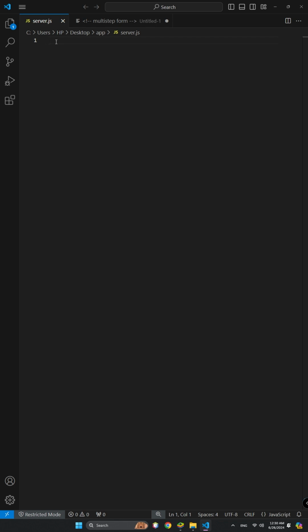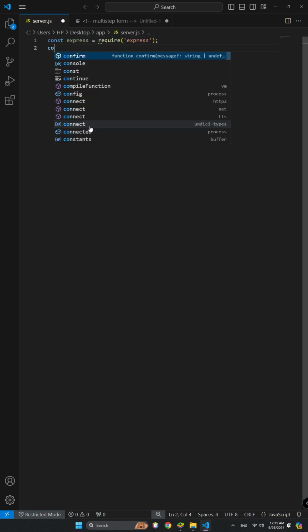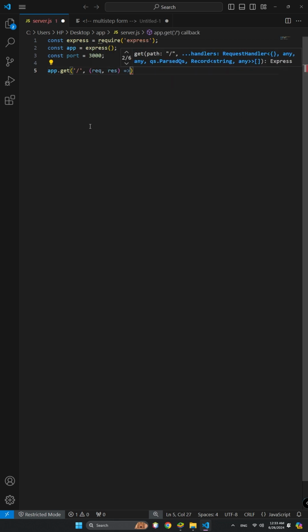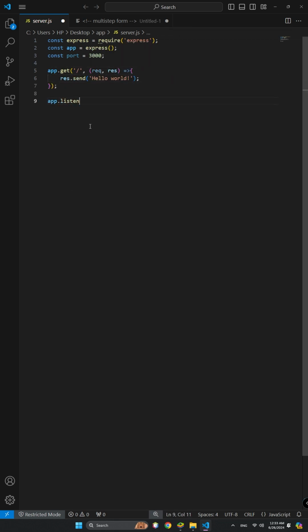So first we need to... I'm using a get function. So this is the URL, and it's the home directory we're going to use. Now we need to run this app.